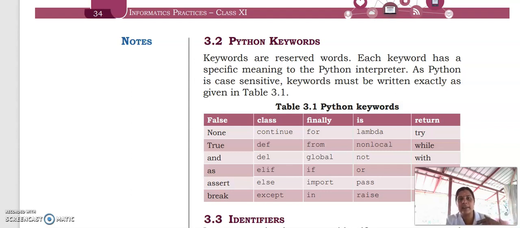These are the basic idea of any language, not only programming. In Hindi also we study vowels, and in Malayalam also we study grammar.